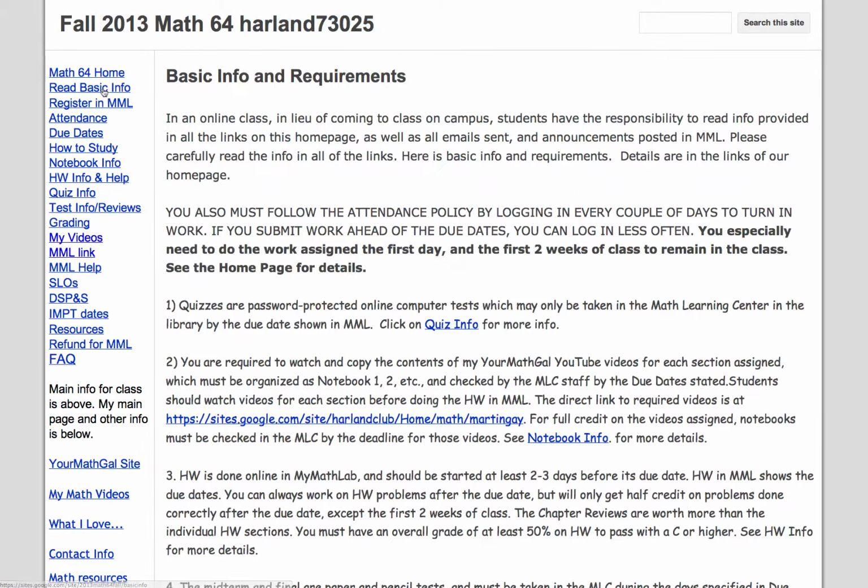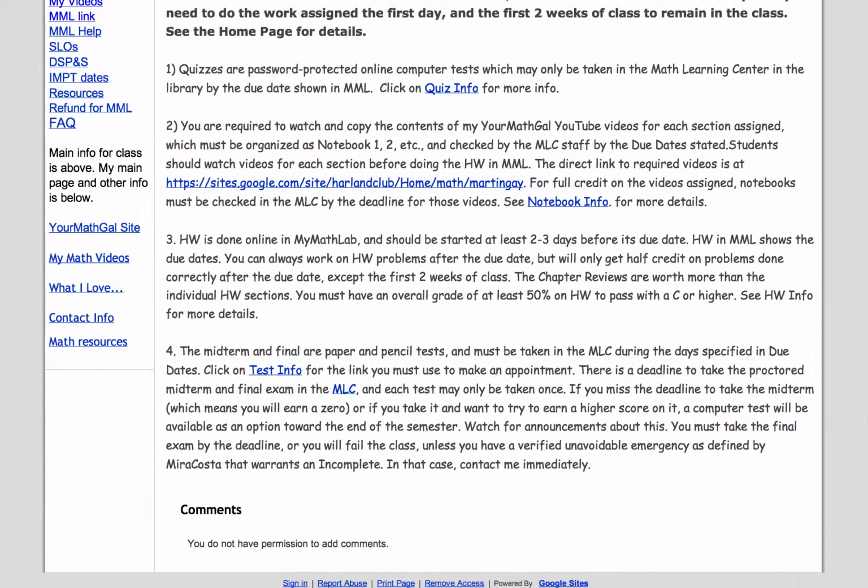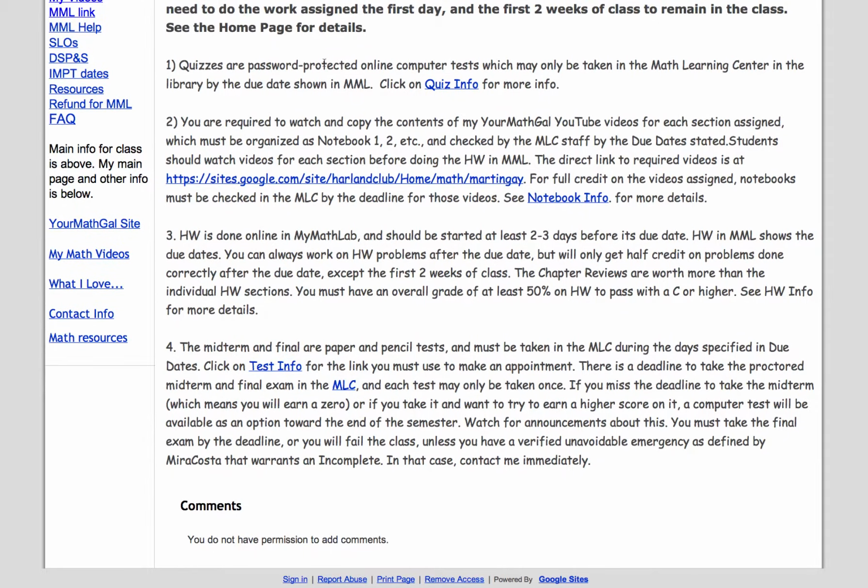You have to follow the attendance policy, so you'll have to be online turning in work, especially the first day of class and the first 2 weeks of class. It's important to keep up on those assignments. Then there are quizzes. Those are password protected. They're online, but you have to do them in the Math Learning Center. And if you click on quiz info here, you're going to get all the information about the quizzes.